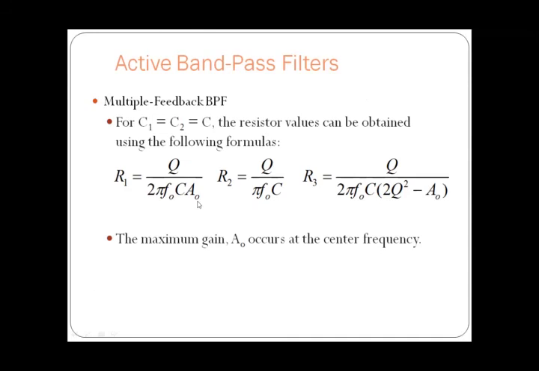A0 is the gain of the inverting amplifier, as here we are using the op amp as an inverting amplifier. R2 is equal to Q by pi F0 into C, and R3 will be given by Q by 2 pi F0 into C, into 2Q square minus A0. The maximum gain will occur at the center frequency.